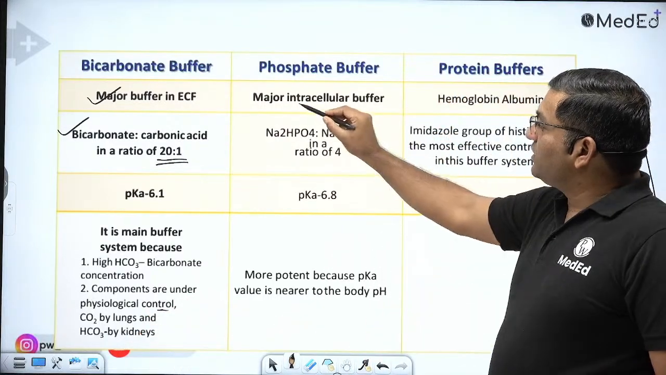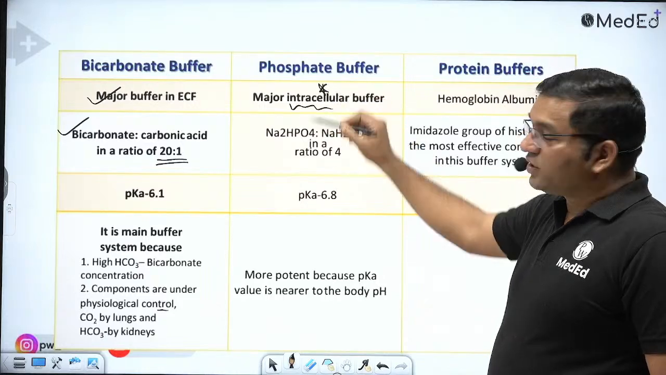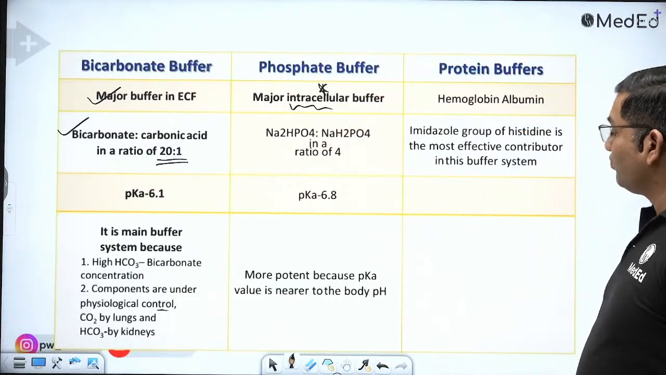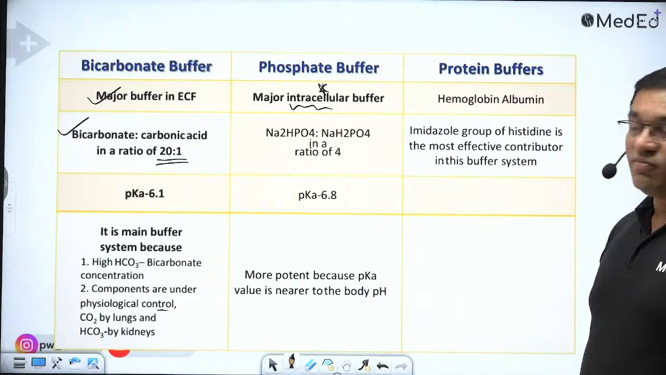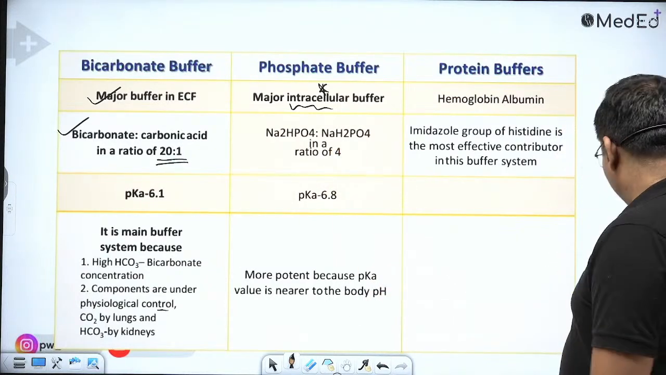Phosphate buffer is the major intracellular buffer. It is a potent buffer and it is an intracellular buffer. And the third one is the protein buffer. So these are the three important buffers present in the blood.